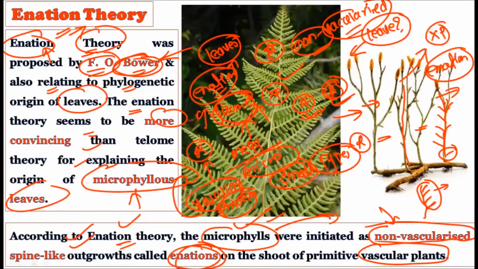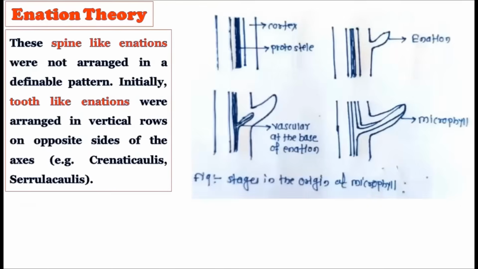Okay, so what is the central line in the enation theory? According to the enation theory, the earlier primitive vascular plants gave rise to spine-like outgrowths on the stem. These spine-like outgrowths do not have vascular connection, and these non-vascularized spine-like outgrowths were called enations.